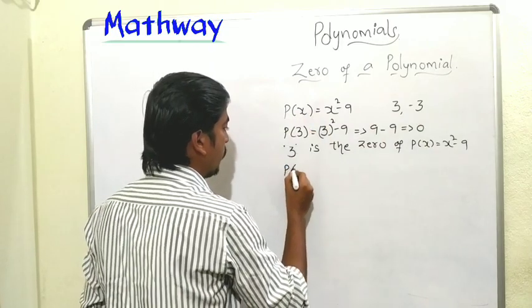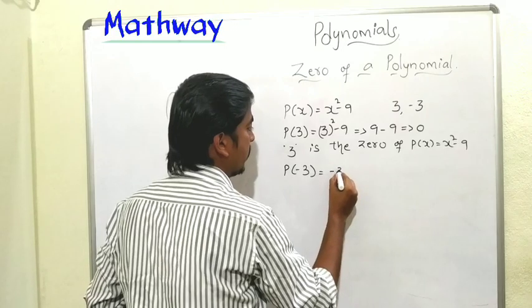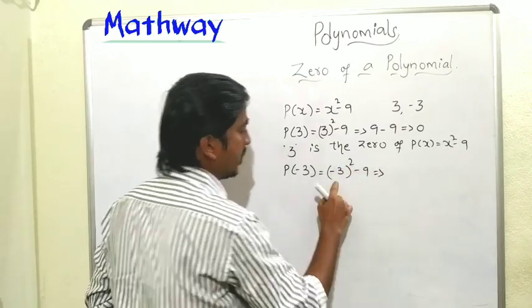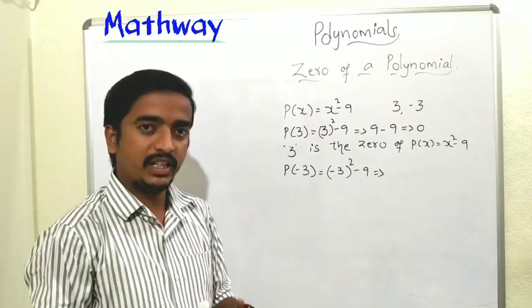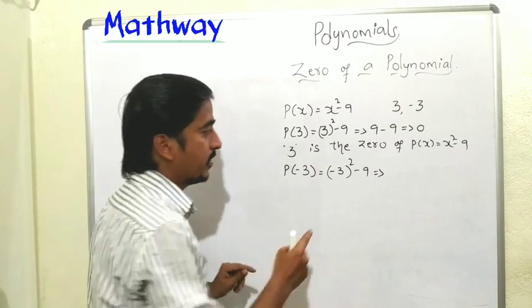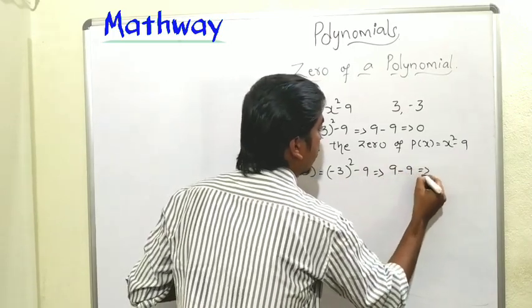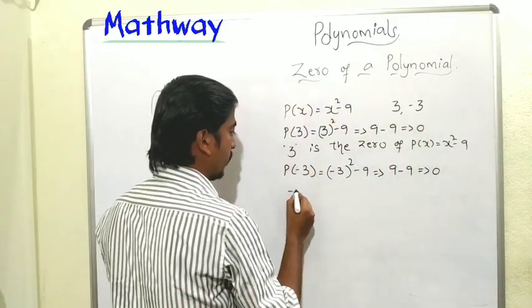Next, substitute the second value, minus 3, here. So P of minus 3 equals x square, which means minus 3 square, minus 9. What is the value of minus 3 square? Minus 3 square means minus 3 into minus 3. 3 threes are 9, and minus into minus is plus, so this value is plus 9. Again minus 9. 9 minus 9 is 0. So minus 3 is also a zero of this polynomial.